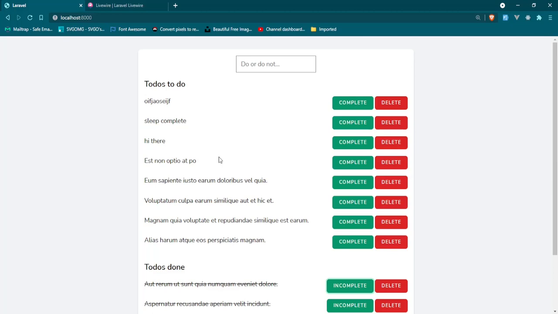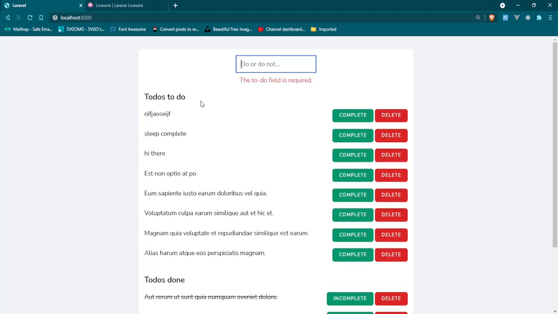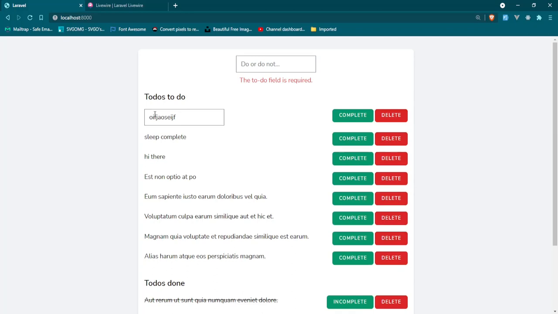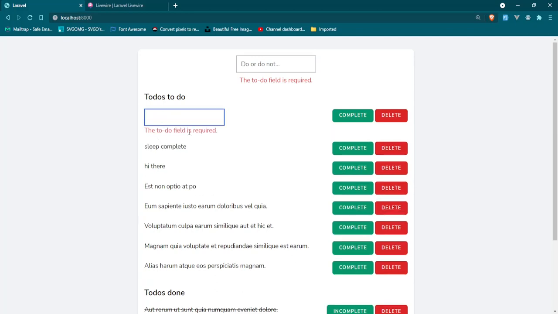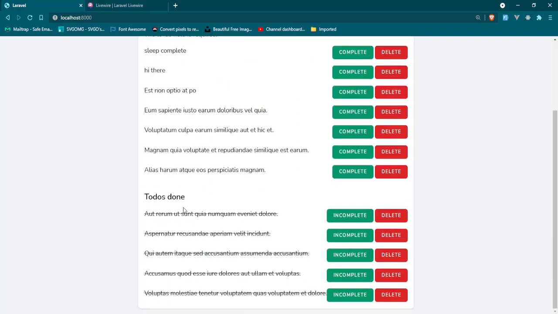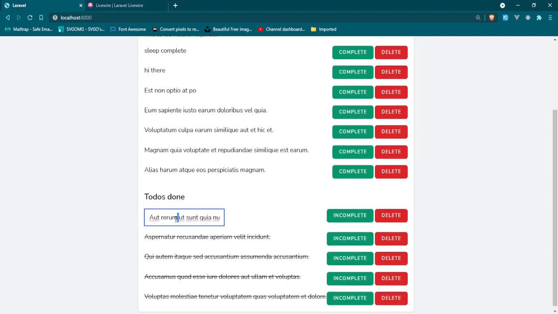There's also validation on here. So if I went up to this input and pressed enter, you'd see the to-do field is required. And also if I did it here, and let's say I got rid of all of that, there's validation on that as well. The to-do field is required. And also for the done ones, you can edit those.